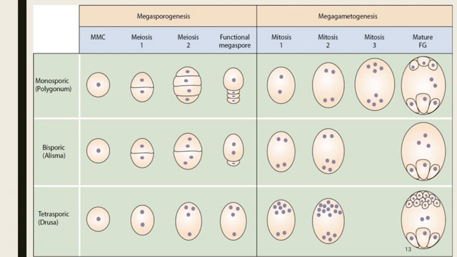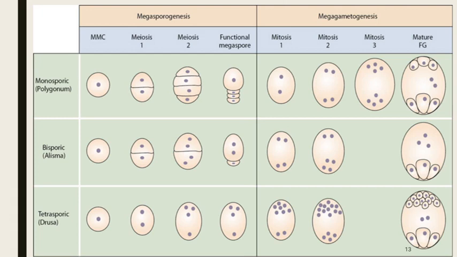Here megasporogenesis ends, and after this the megagametogenesis starts. Then this haploid megaspore further divides several times, and it forms 8 nuclei which move toward their different poles at the chalazal end and at the micropylar end. And one nucleus from each pole migrates to the center of the embryo sac, and these two nuclei fuse to form a diploid secondary nucleus.